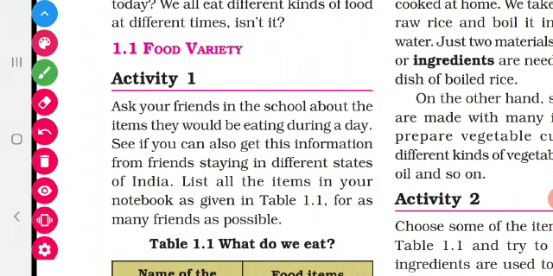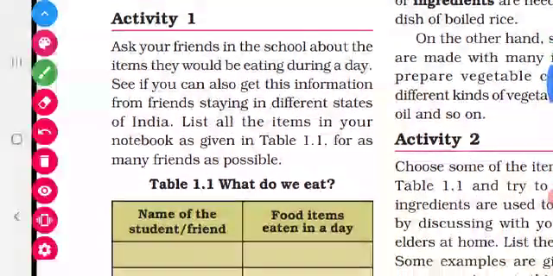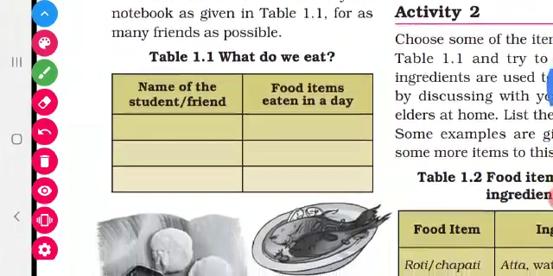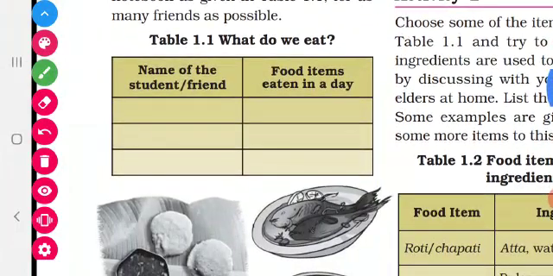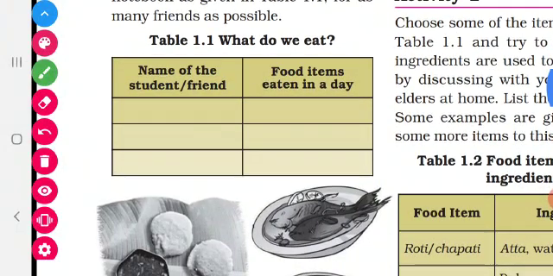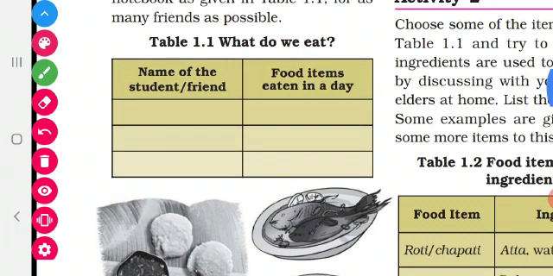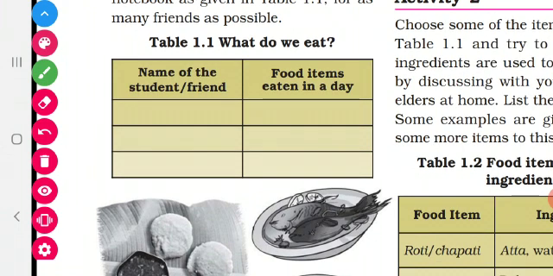You can do this activity with your neighbors. You have to write your neighbor's name and ask them what food items are eaten in a day: in the morning, during lunch, and at dinner.